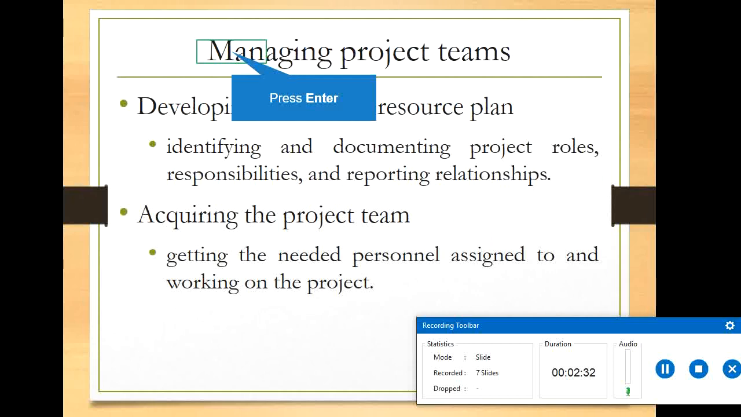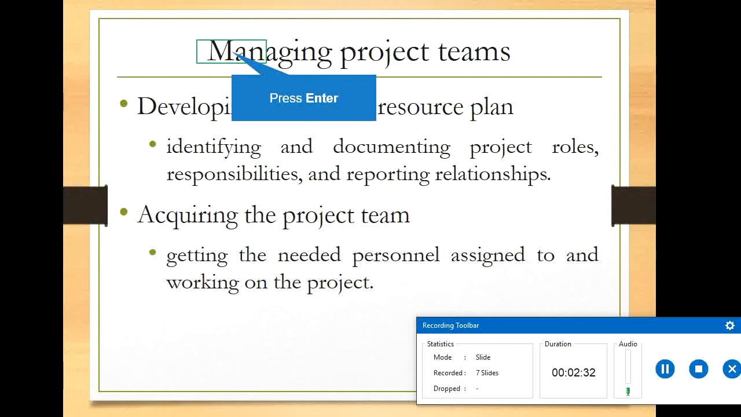How to manage the project team. Developing the human resource plan means identifying and documenting project roles. What are the different roles required? When you know the roles in the project, you can look at the people suitable for that role. And responsibilities: what are the responsibilities? And reporting relationships, that is, authority relationships.